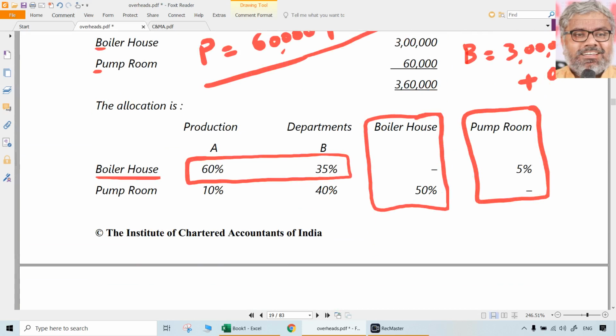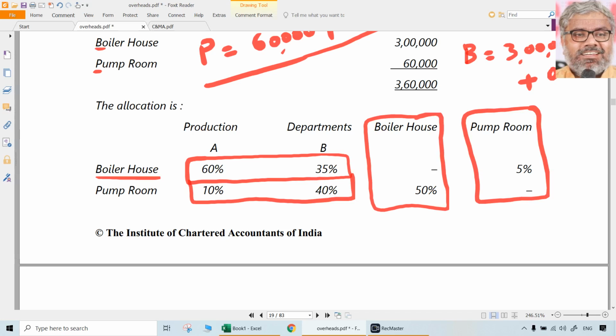What we got, B and P, are not their expenses alone. They are representing their expenses plus a portion of the expenses of the other service department also, which should not be part of the production department. So when we have this B and P, they have to be apportioned on the basis of the percentages. Make sure you are apportioning percentages when you use the simultaneous equation method rather than just ratios. If you try to do 60:35 or 10:40, that will be different. It is not going to be the same amounts. 10%, 40%, 60%, 35%. That has to be used.